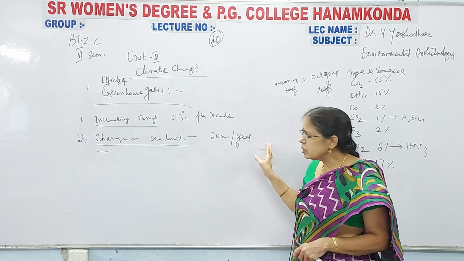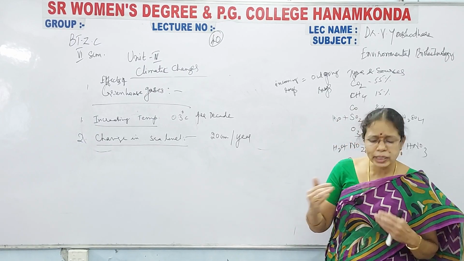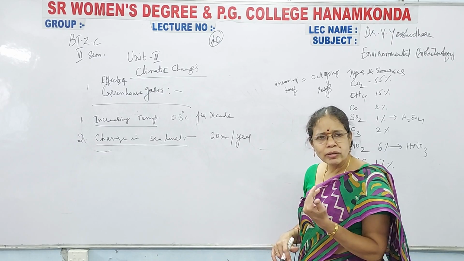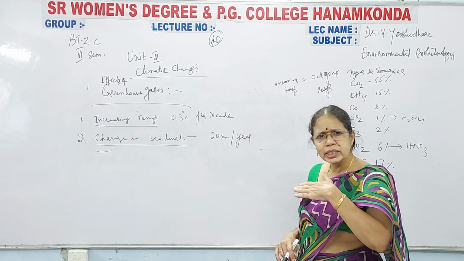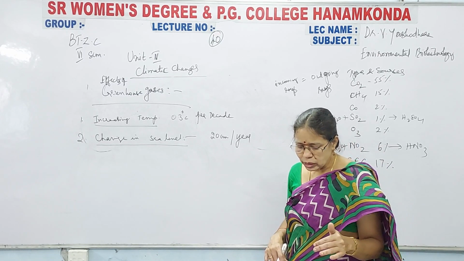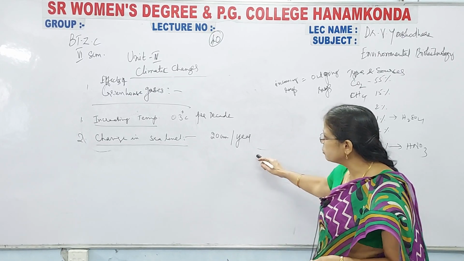When it is increasing, that will lead to floods in the low lying areas. And in 100 years we have seen a large rise in the sea level and ocean level. Because of that reason only, the flooding in the low lying areas will be seen.